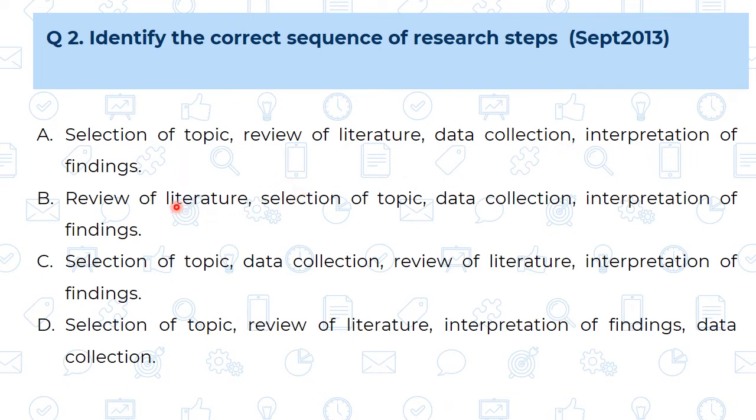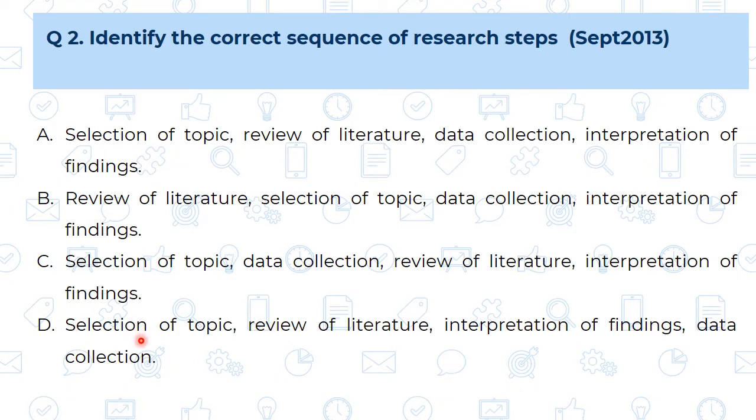Let's see the B, C and D. B, first review of literature and then selection of the topic. This is not possible because first we are going to select the topic and after that we are going to find out the related literature. Then C, selection of the topic and after that data collection and then review of literature. This is also wrong. First there is a topic selection, after that review of literature and then data collection.